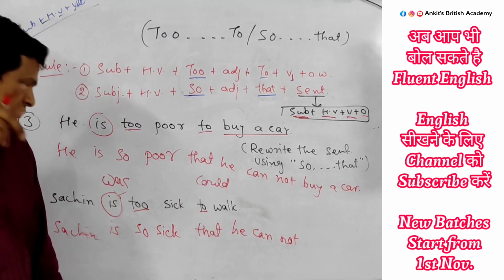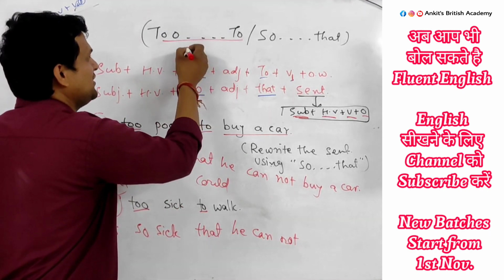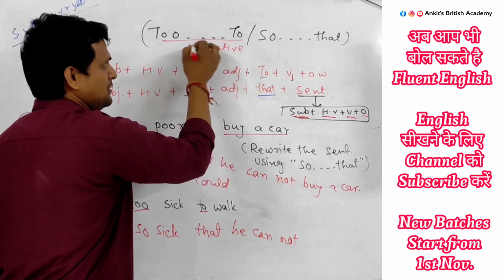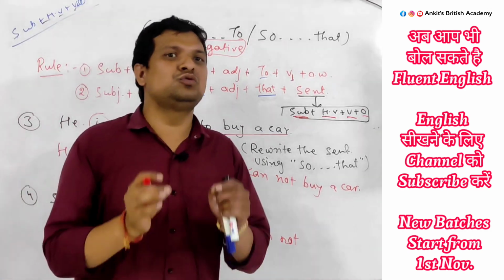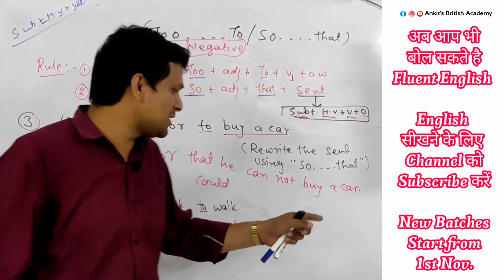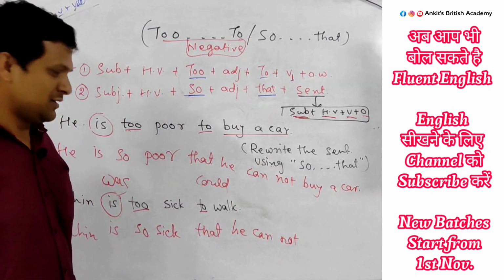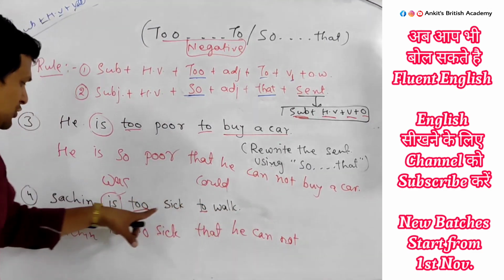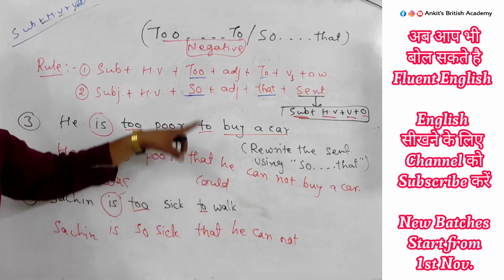Because in "to" it always becomes a negative sentence. "To" is always a negative sentence. That's why we are writing "not" here.